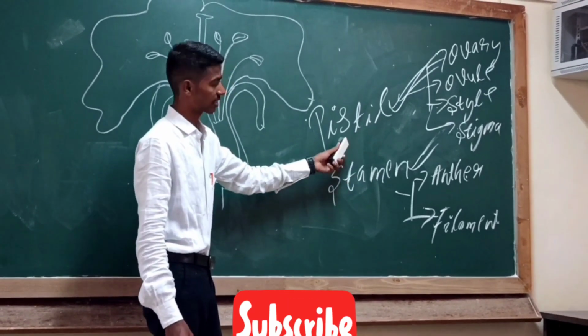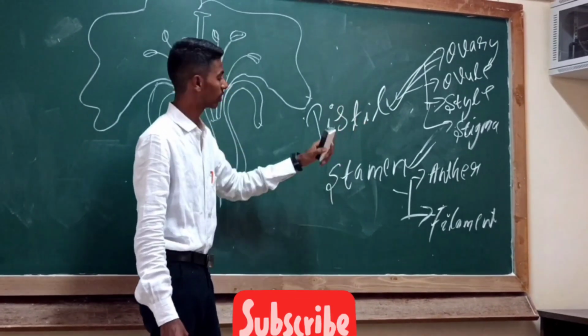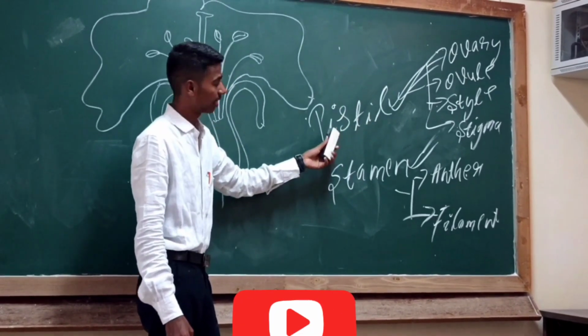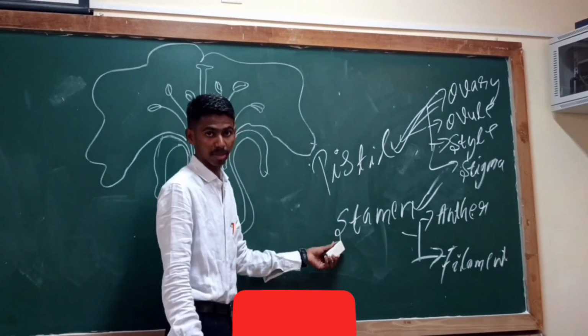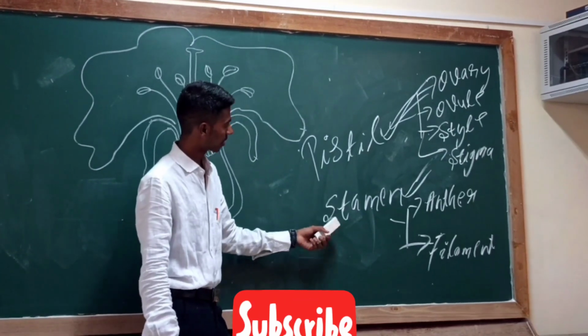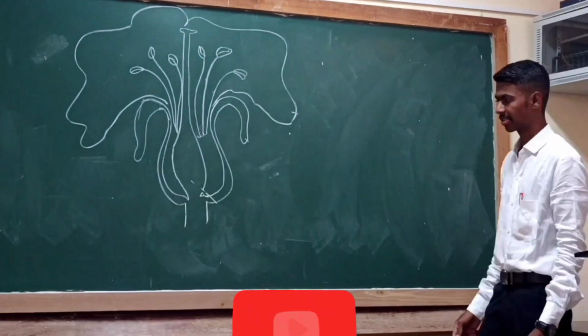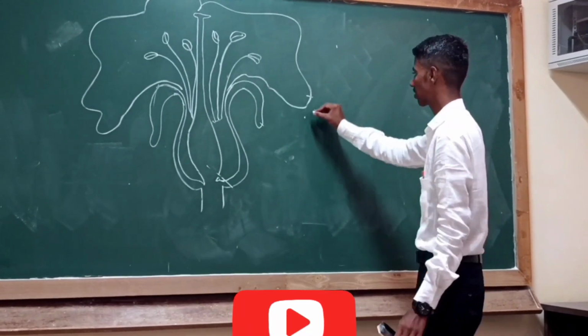Clear? There are two reproductive structures found in the plants, mainly pistil and stamen. Students, what do you mean by pistil? Ovary, ovule, style, and stigma are collectively called pistil. It is the female reproductive organ found in the flowers. Whereas stamen is the male reproductive organ found in the flower. Stamen consists of anther and filament. We will now talk about the female reproductive system.